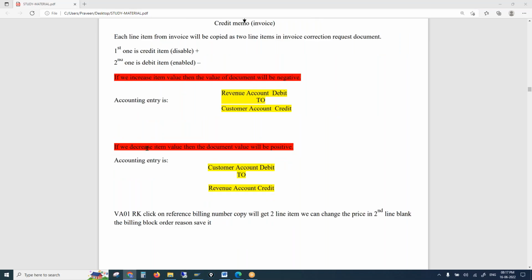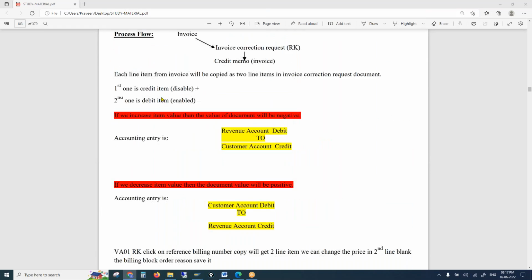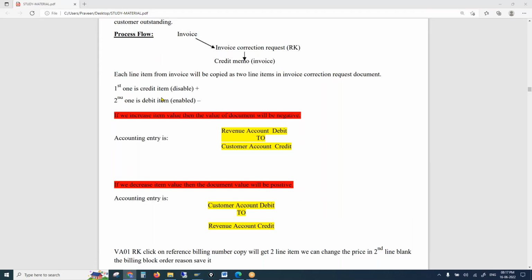And if you decrease the line item, the document value will increase, because we are working on a negative line item here, it behaves the opposite way. So customer account debit to revenue account credit. So this is invoice correction, a special process when we want to correct the invoice.